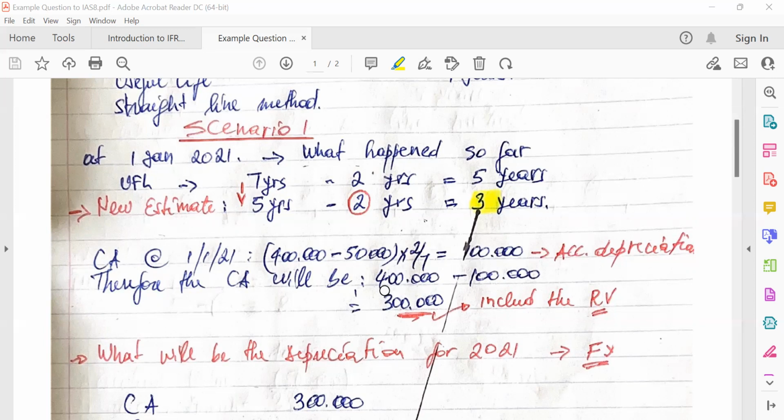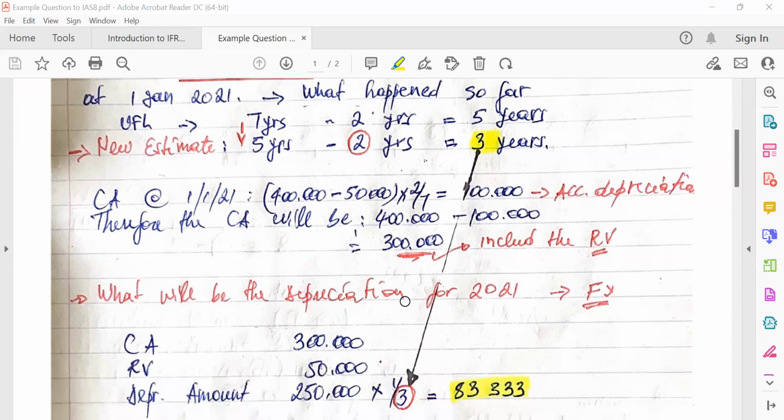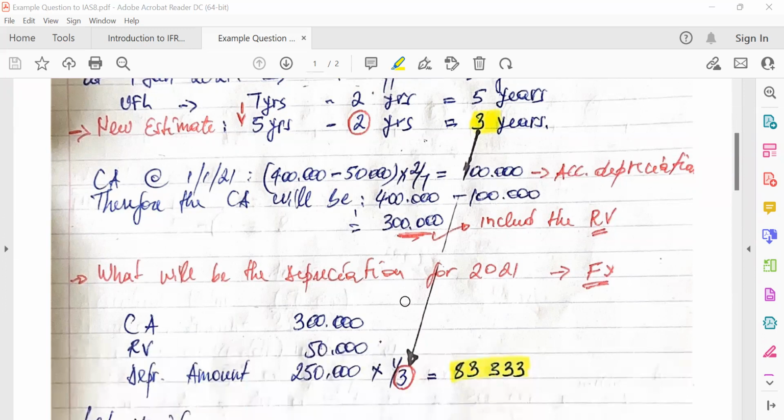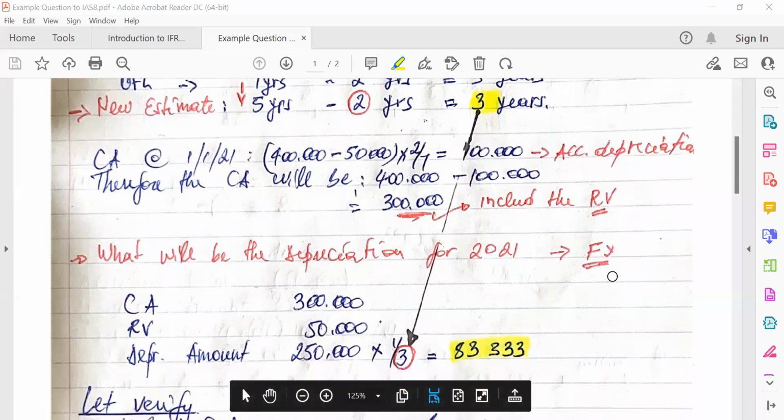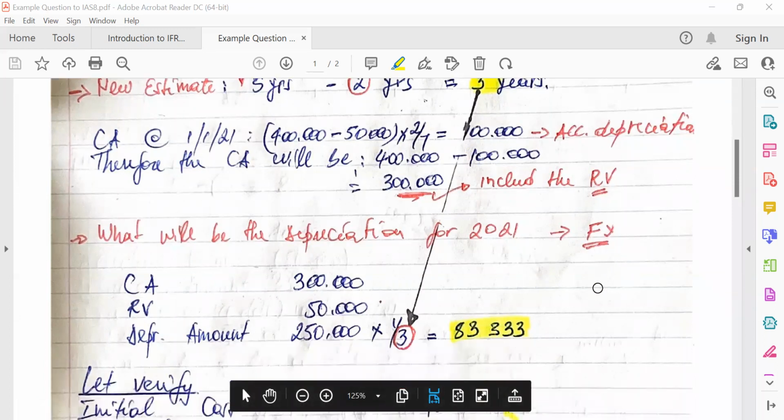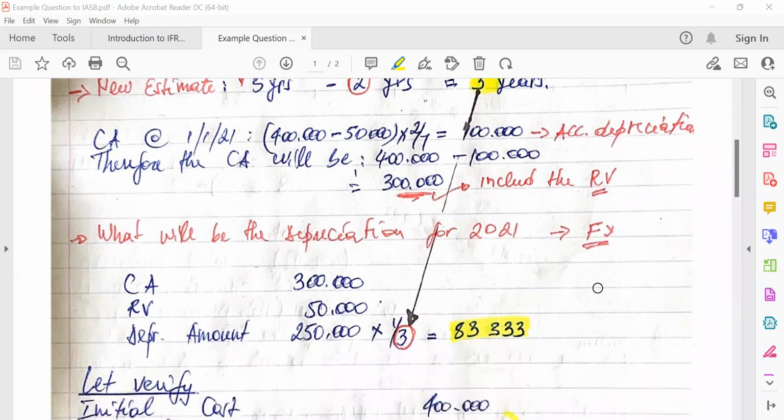Therefore, our carrying amount at the beginning of financial year 2021 should be 300,000. Okay, so let us now calculate depreciation for 2021. Obviously, we're going to take the 300,000, which is the carrying amount at the beginning of the period, minus the residual value, which is 50,000. It's going to give us 250,000, which is the depreciable amount. Good.